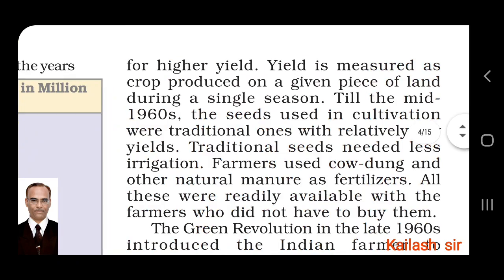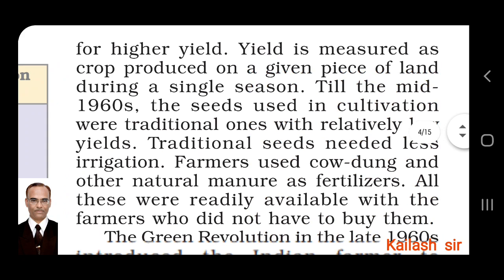For higher yield; yield means production. Yield is measured as crop produced on a given piece of land during a single season. Till the mid 1960s, the seeds used in cultivation were traditional ones. We know that after 1960, things changed and modern methods were adopted. Till 1960, traditional techniques were used with relatively low yields. Agricultural production was low.